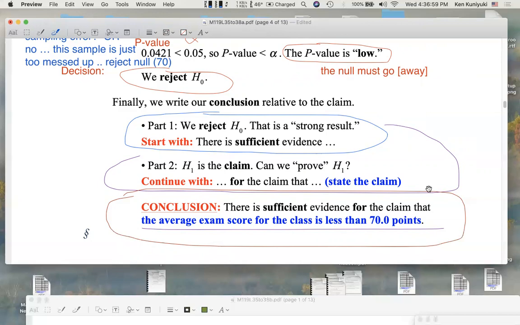Igor says, Master, there was sufficient evidence for your claim because you're so awesome. There is sufficient evidence for your claim. You were right last night. You were right that that class is not going to pass. And then when Igor grades the 1,000 exams, it's likely that will be the case. When the 1,000 exam scores are entered, Igor finds the true population mean. It's highly likely that the mean is going to be less than 70 points.